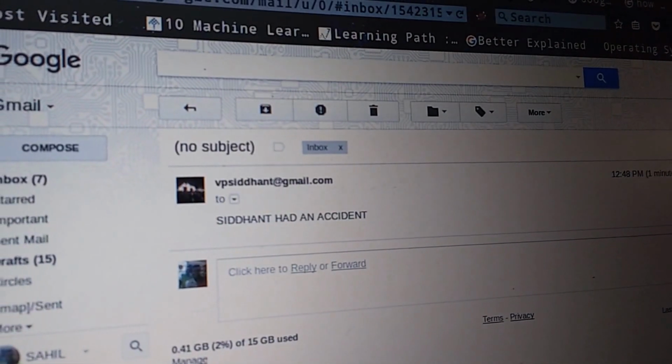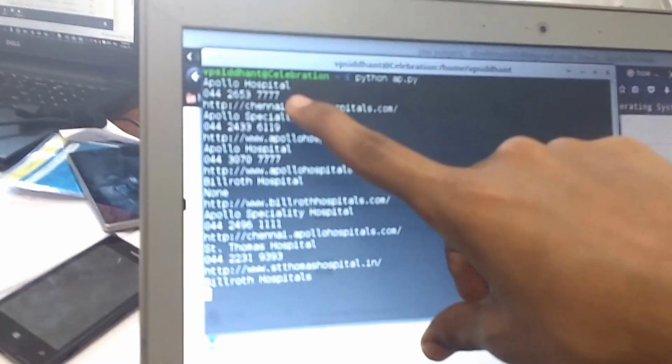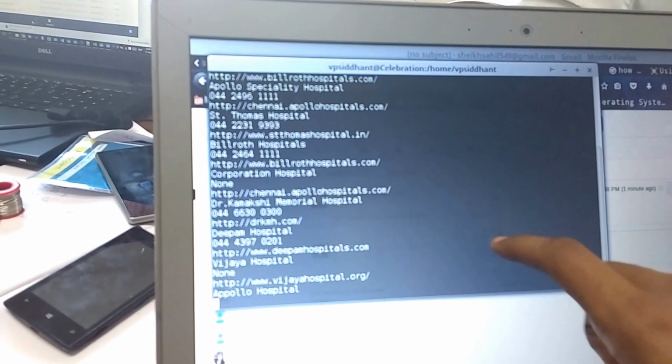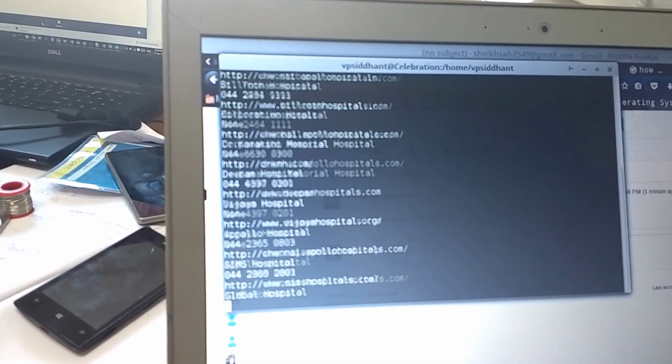Now I'll show you the nearby hospitals. Python is having to see this. This shows the hospitals, their contact number and their website. This will show all the nearby hospitals near the longitude and latitude where the accident has taken place.